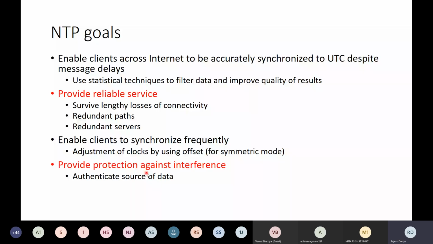So we'll see how exactly this is done. More importantly, what we have to remember is that it is a reliable source from which we can synchronize the clock. It gives you the UTC time, and it offers a number of mechanisms through which we can have protection against interferences.